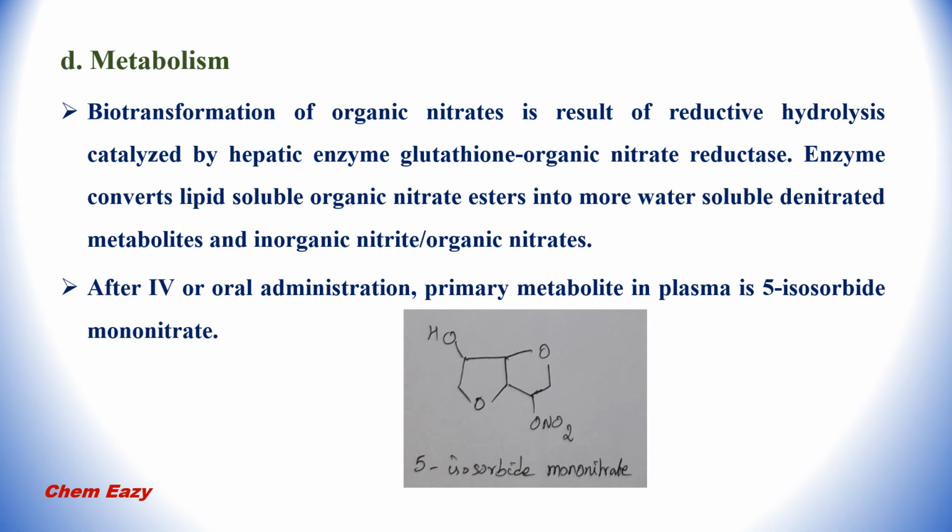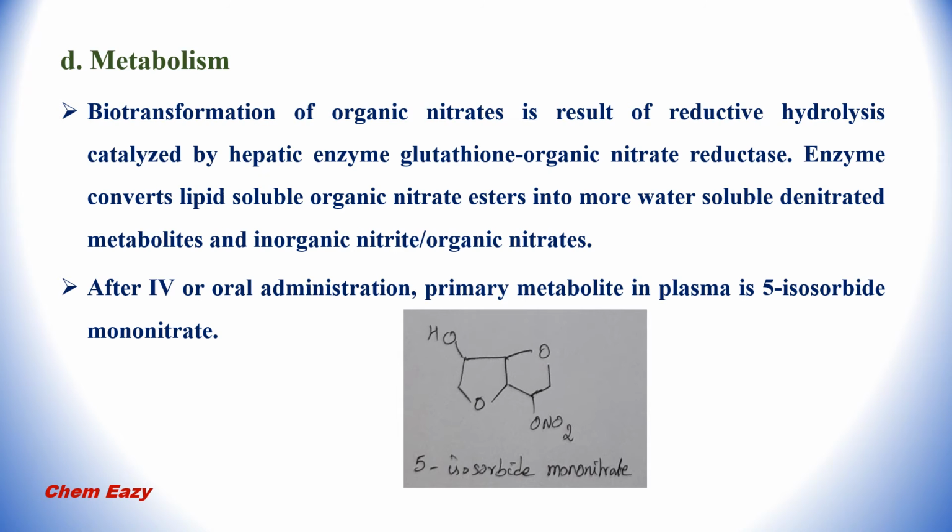Next one is metabolism of isosorbide dinitrate. Biotransformation of organic nitrates is the result of reductive hydrolysis, which is catalyzed by hepatic enzyme glutathione organic nitrate reductase. The enzyme converts lipid-soluble nitrate esters into more water-soluble denitrated metabolites and inorganic nitrite.